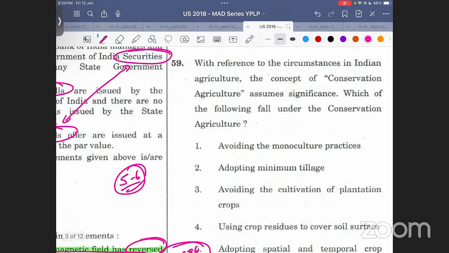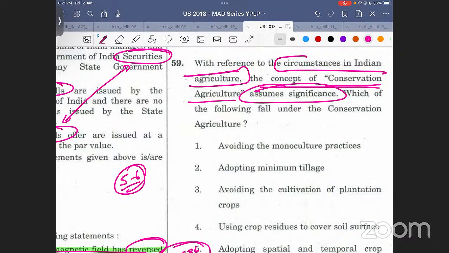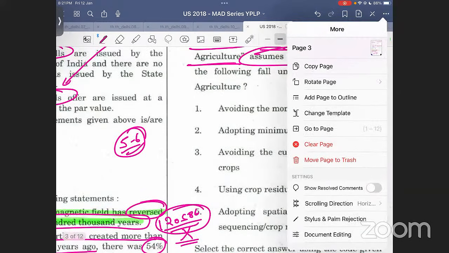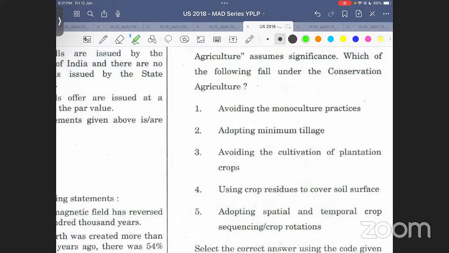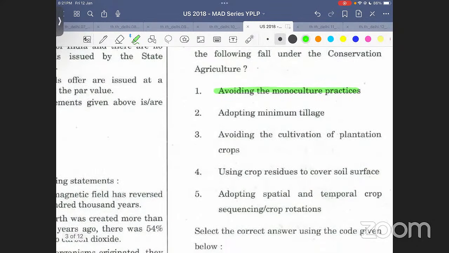चलिए, let's move ahead. With reference to circumstances in Indian agriculture, the concept of conservation agriculture assumes significance. ध्यान से सुनो. Which of the following falls under conservation agriculture? इनमें से क्या conservation agriculture का part है? चलिए, let us read these things one by one. First is avoiding the monoculture practices. Okay. Adopting minimum tillage. Avoiding the cultivation of plantation crops, using crop residue to cover soil surface, adopting spatial and temporal crop sequencing or crop rotations.